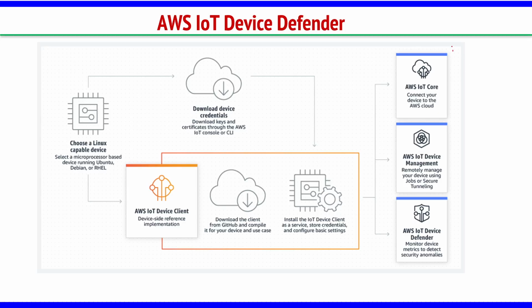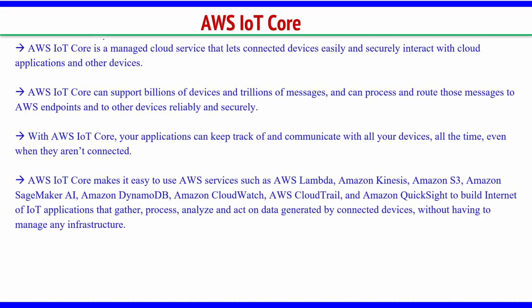IoT Core, right? We are talking about AWS IoT Core. What is AWS IoT Core? It's a managed cloud service that lets connected devices easily and securely interact with the cloud, okay. So core is the center part, the name itself says core. IoT devices are first connected with the IoT Core, and from there they utilize the AWS services. AWS IoT Core can support billions of devices and trillions of messages, and can process and route those messages to AWS endpoints and to other devices.